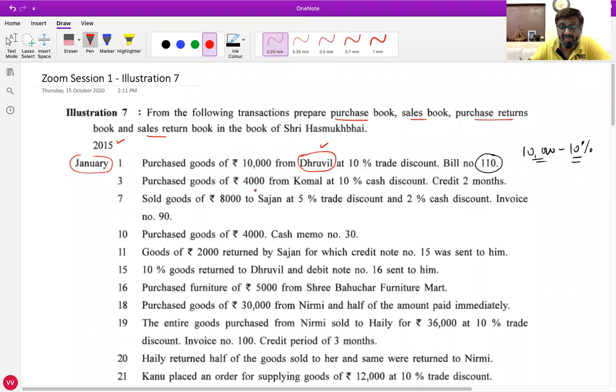Raise your hand, who will tell me where we will record it. Purchased goods of rupees 4,000 from Komal at 10% cash discount. Credit is 2 months. Raise your hand.